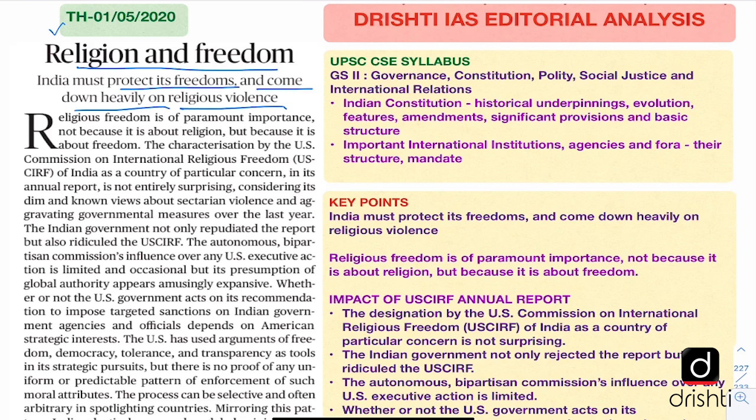Now let us look at its linkage with the syllabus. It links directly with GS paper 2, where we have the Indian Constitution. And we know that one of the founding principles of India's Constitution is secularism, respect for all religions. Also, this editorial links with the international relations part because it is based on the report submitted by the US Commission on International Religious Freedom. Now let us look at the key points of the editorial.